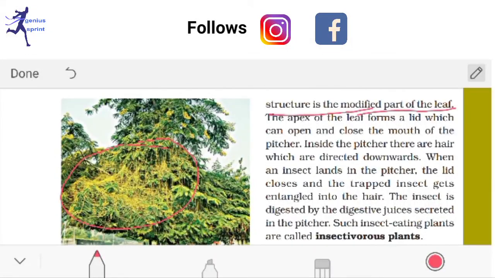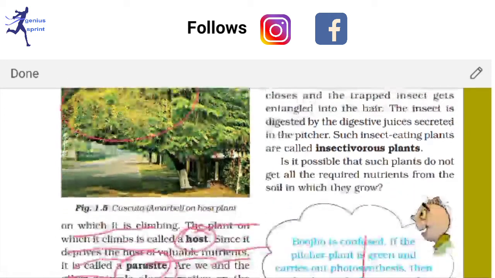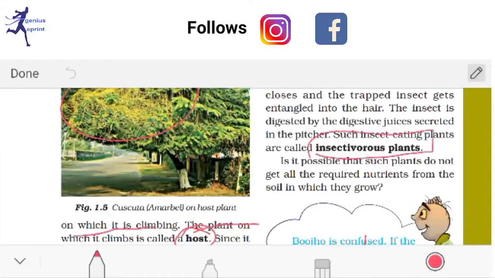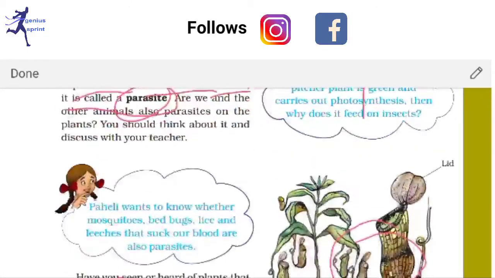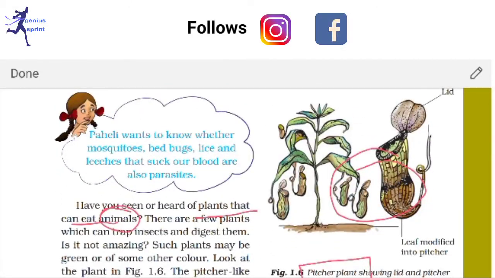This structure is a modified leaf, and the apex of this leaf forms a lid which can open and close over the mouth of the pitcher. So these are called insectivorous plants. The mechanism is how they take nitrogen.